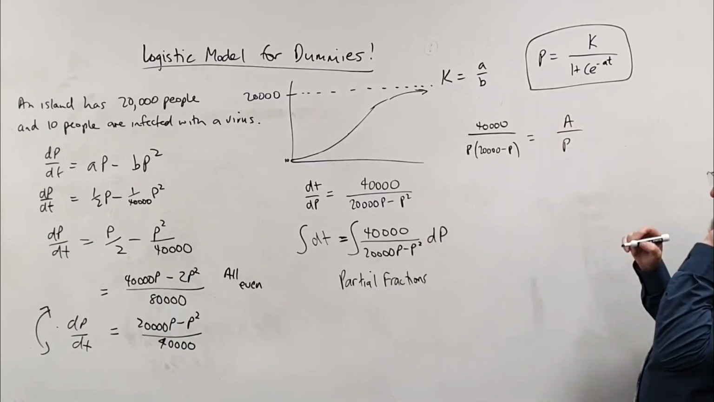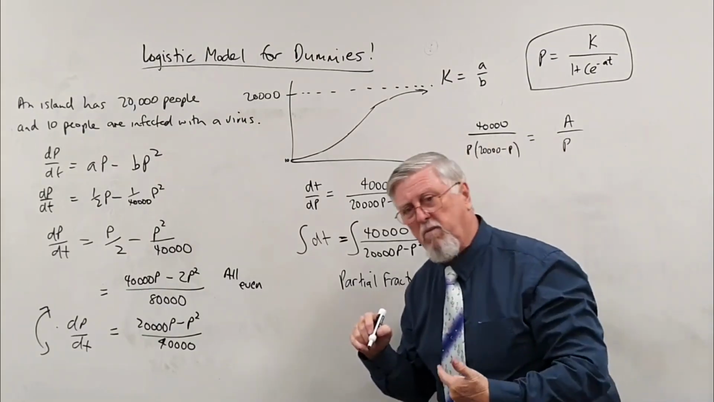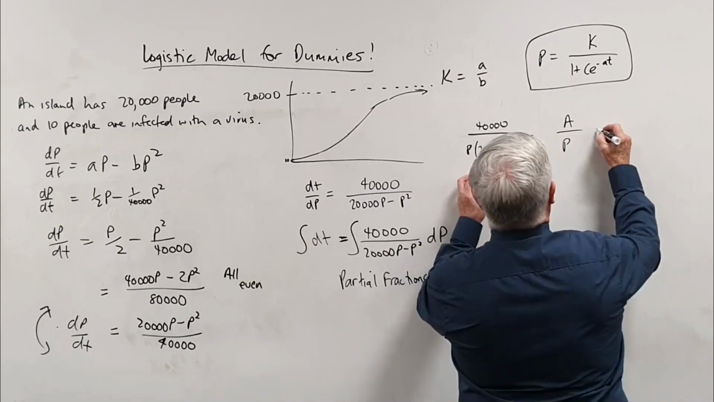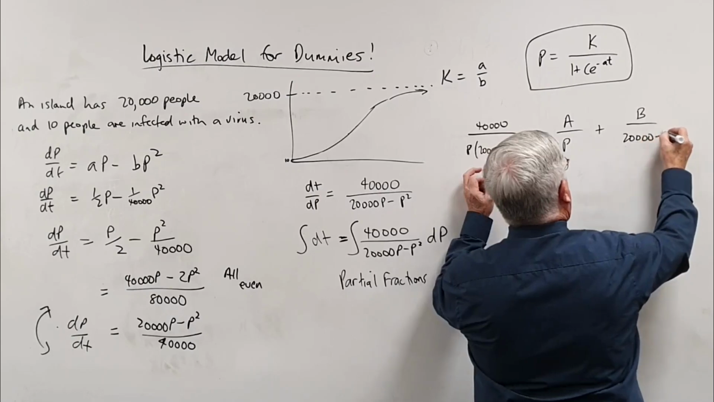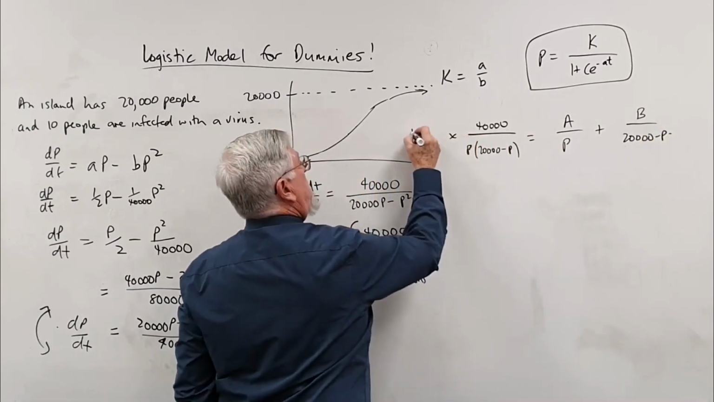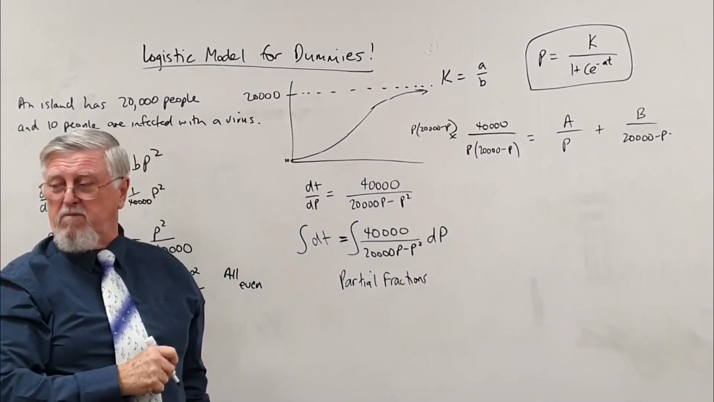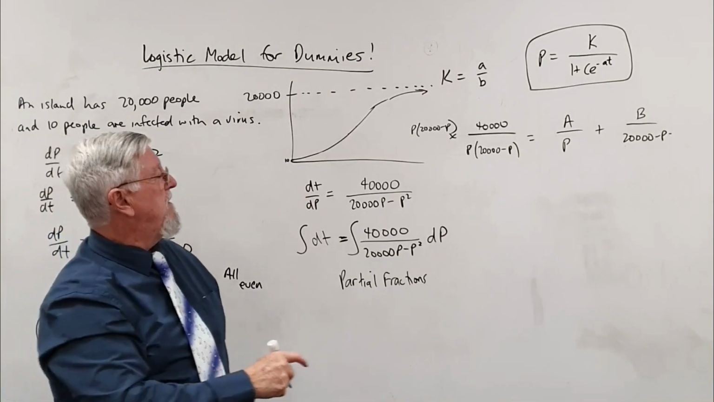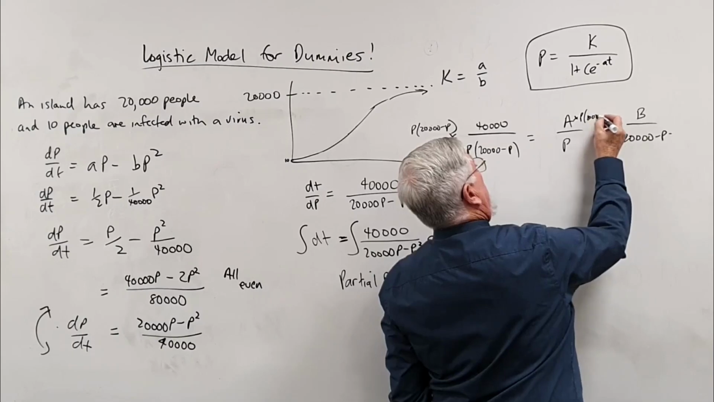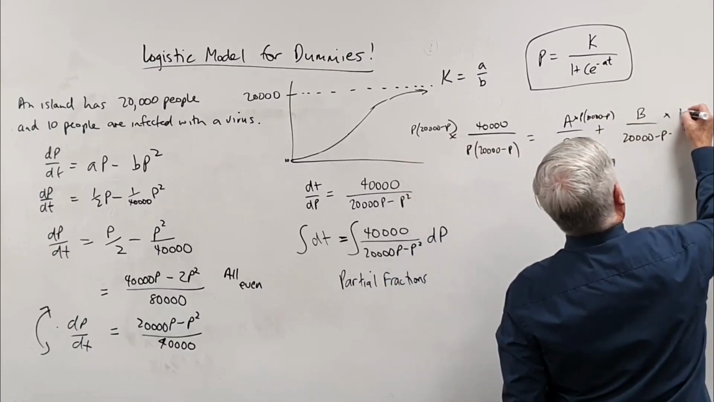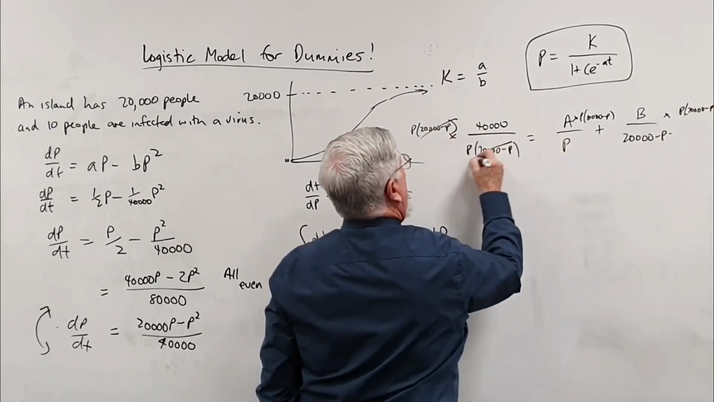What's the variable we're using, by the way? P. For most questions we're going to have a P or an N, most of them P for population. Okay, what's the other one? Plus B on 20,000 minus p. Now, I'm going to practice what I preach. If I times that one by that, I've got to times this by p, 20,000 minus p, and I've got to times that way by p, 20,000 minus p. What happens? Crosses out, we're left with 40,000.